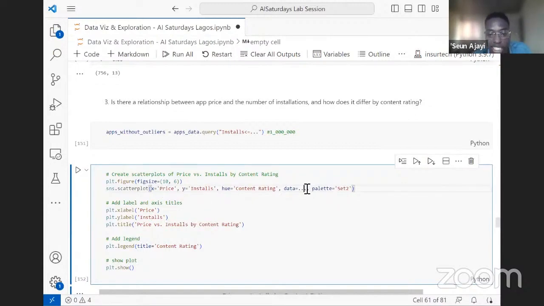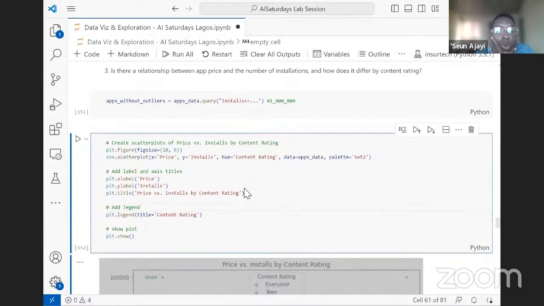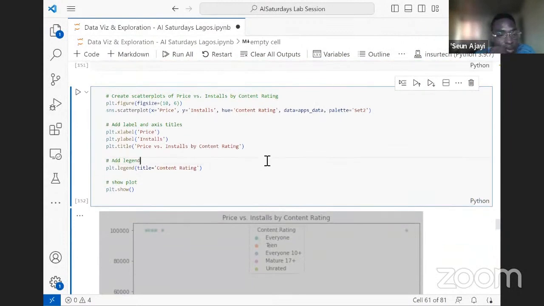The data we're passing will be the data frame we've been working with, apps data. Another thing we are doing here is using hue, which would do some coloring based on content rating. We are passing the X label and Y label as we've done before, and the title. And now we are adding a legend, which is based on the hue, and we are showing the plots.